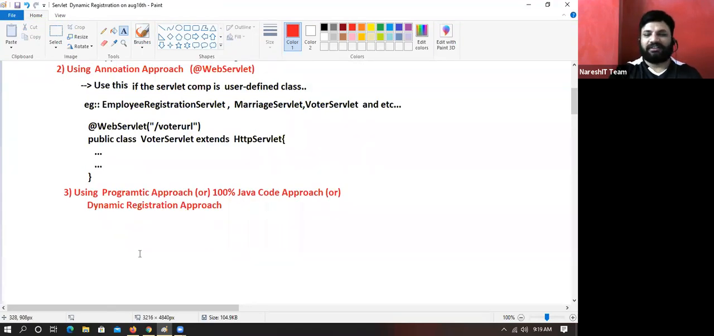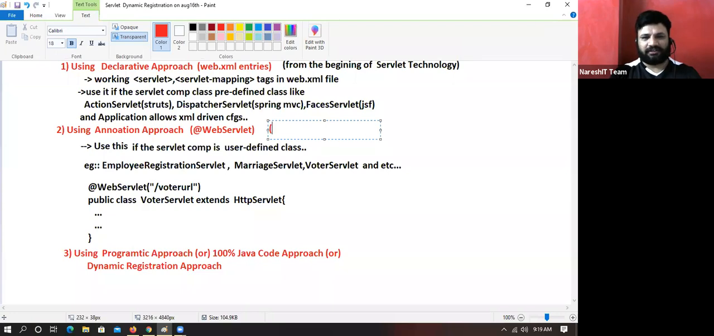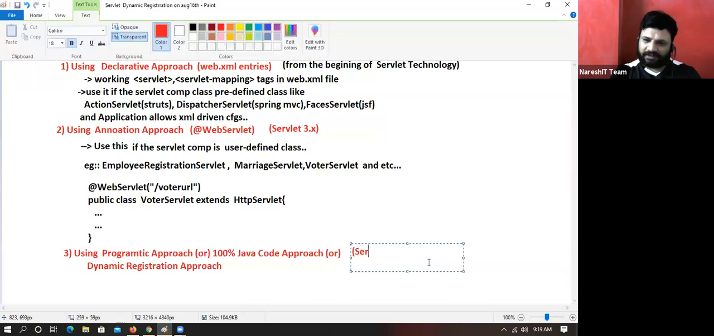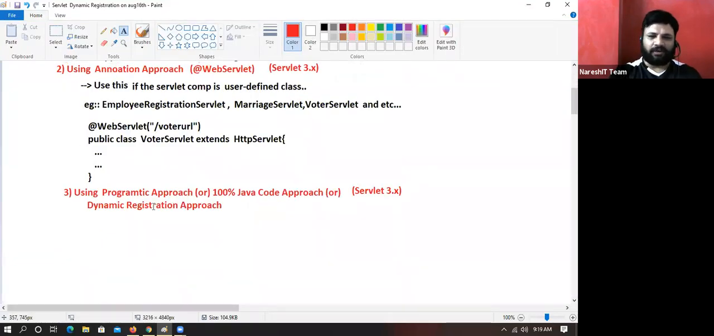Everyone got it? All are same here. Yeah, this they have introduced from servlet 3.x. Same thing they have given. This also given from servlet 3.x only, but not popular. We just study this and we will never worry about it.